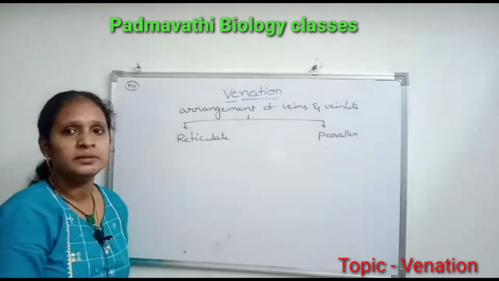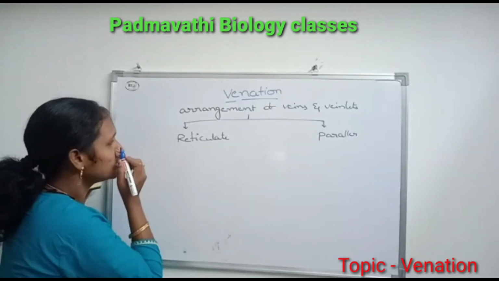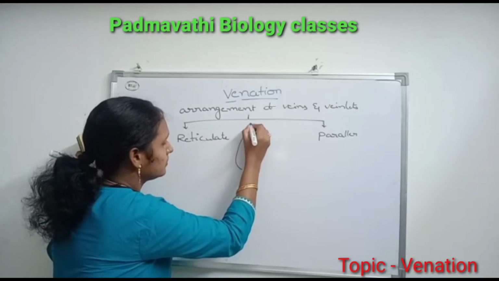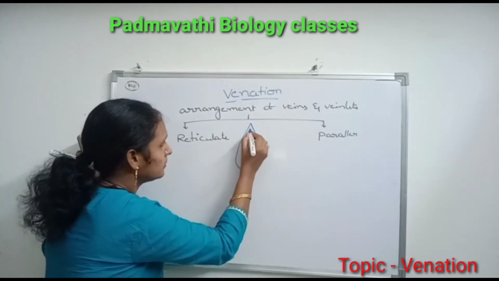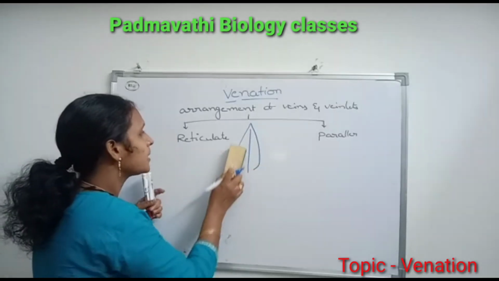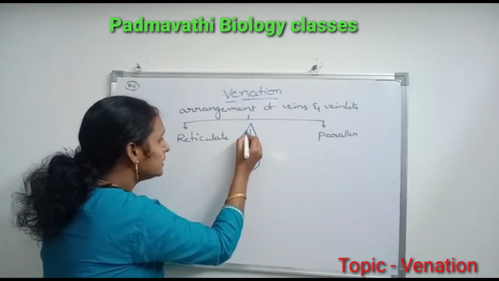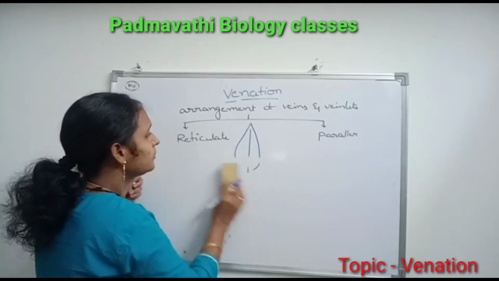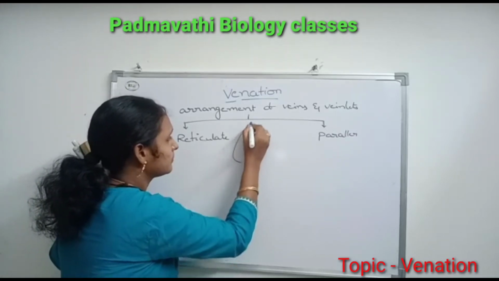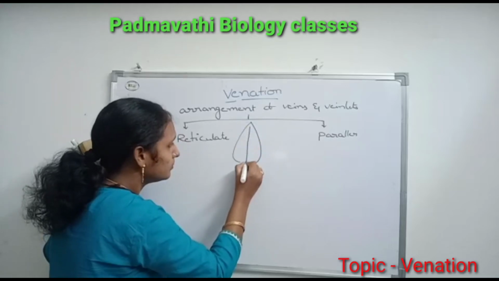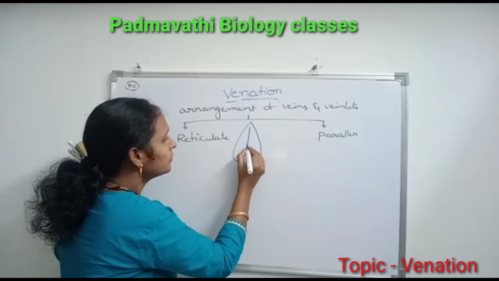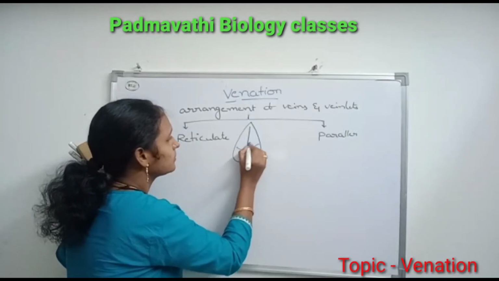Reticulate means network. In this venation, the main vein is called midrib. The midrib divides into few veinlets.